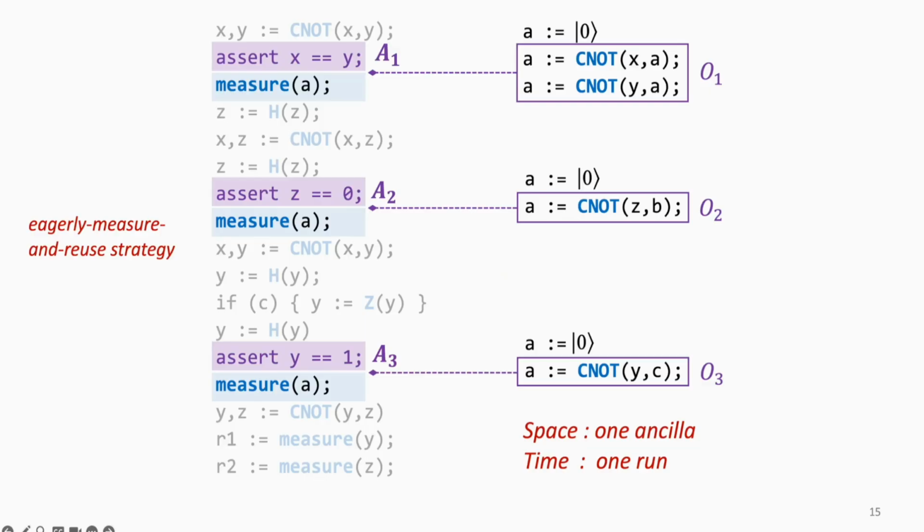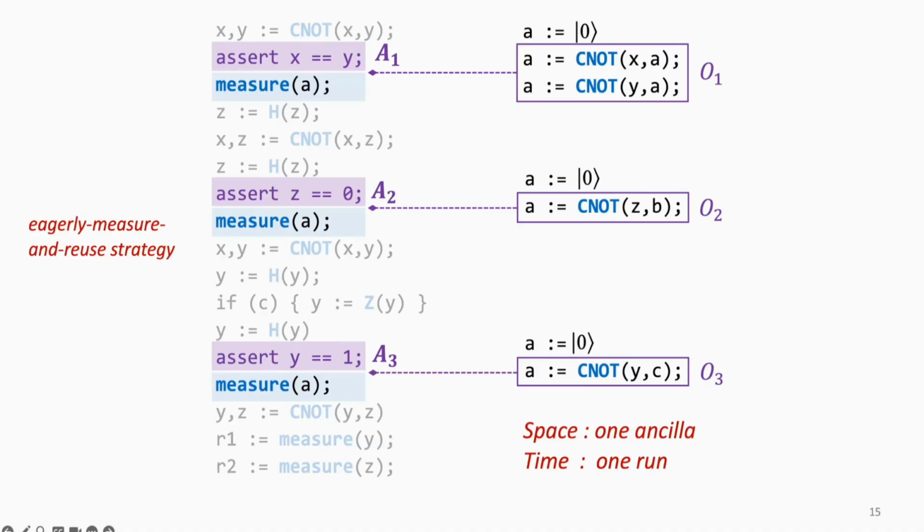Well, one thing we may want to do is that if we allow mid-circuit measurement, and we can reset measured qubits for later use, in that case, we can reuse the same ancilla for every assertion within a single run. The idea is, after each oracle invocation, we just measure that ancilla immediately to learn the assertion outcome, and then reset it back to fresh, so it's ready for the next one.